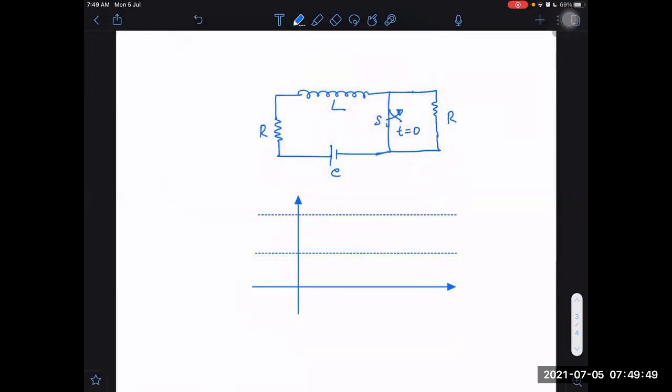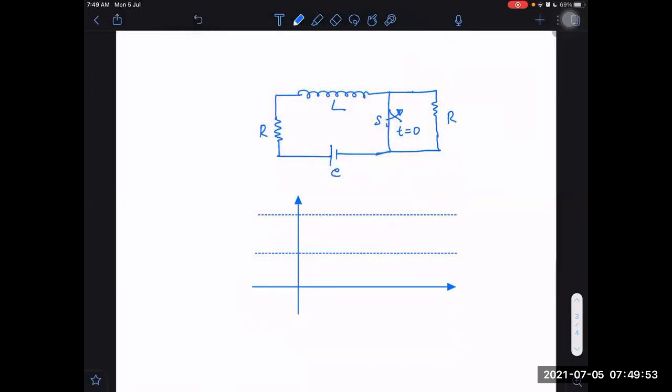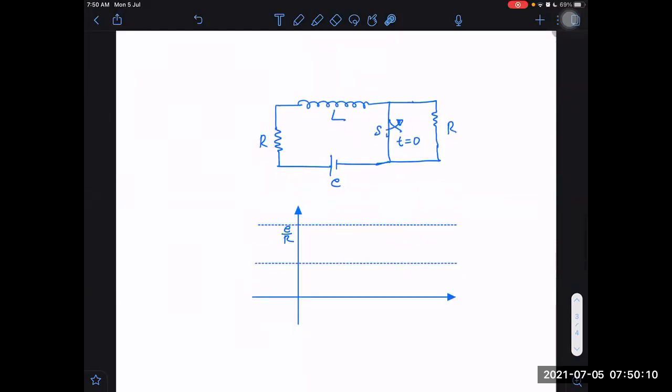So according to the diagram, it is clear that before, it was E by R current. As I said, before T equal to 0, we should assume that at that time also it was steady state only. At T equal to 0, when we change the switch position, the steady state will get disturbed. And which state will arise? Transient state. We call this state the transient state. Steady state will get disturbed and a transient state will come.